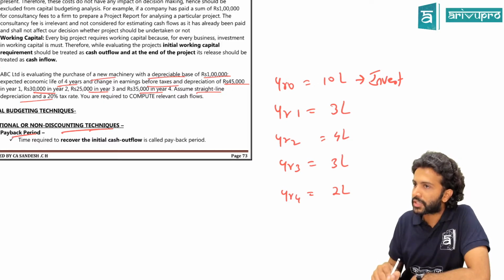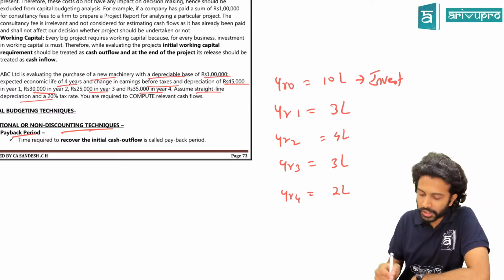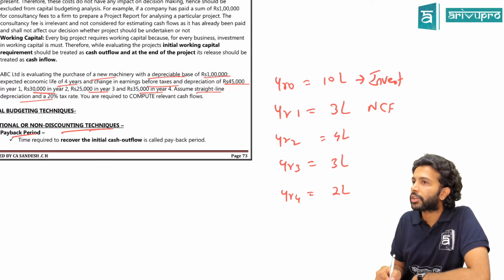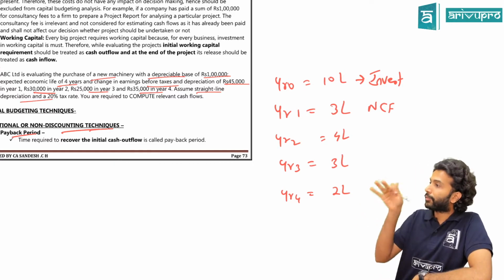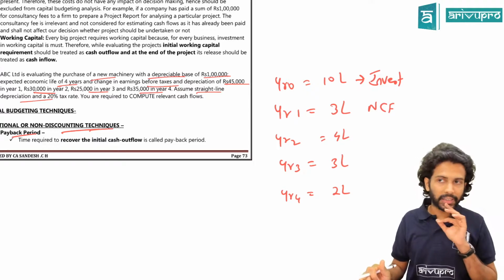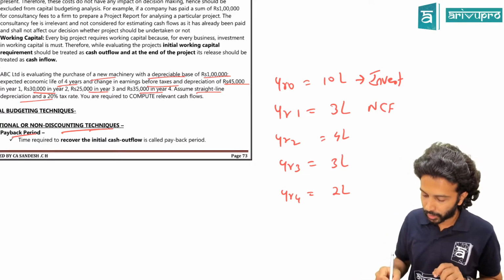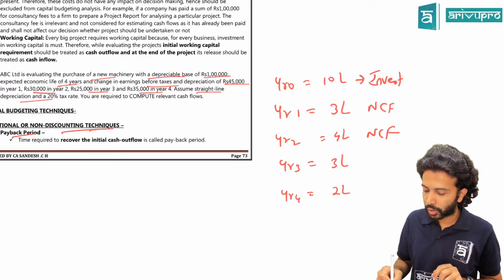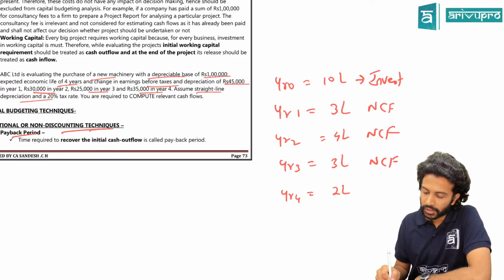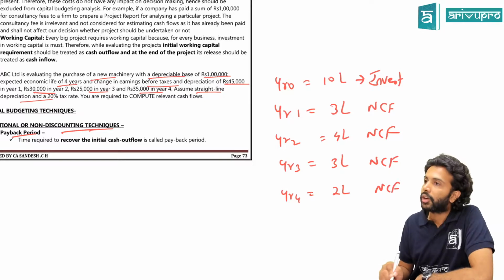And if you invest 10 lakh rupees in a particular project, that project will give you a return: first year a cash flow of, let's say, the net cash flow. What do you mean by net cash flow? Cash flows after tax and adding back depreciation. After doing all the adjustments, we got net cash flow to be 3 lakh in year 1. Net cash flow for year 2 is 4. All these are assumed numbers. Year 3 net cash flow is 3 lakh. Year 4 is 2 lakh rupees.